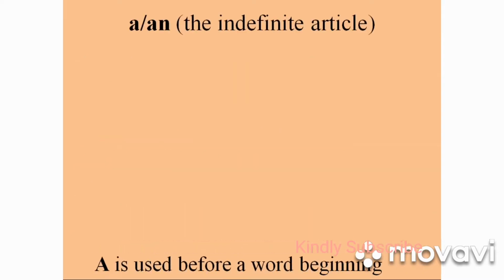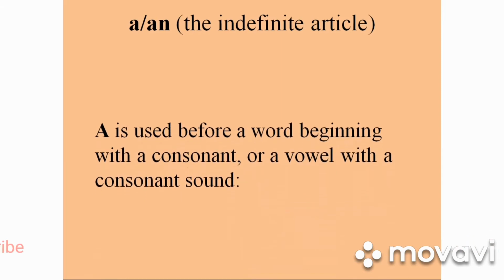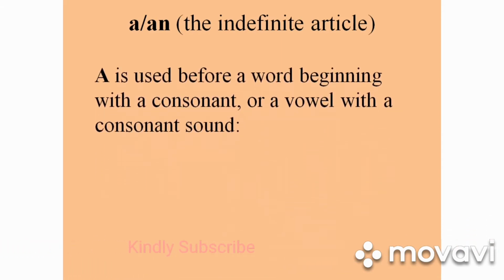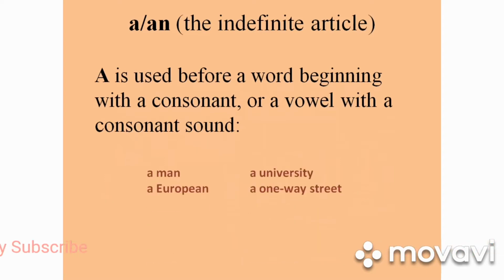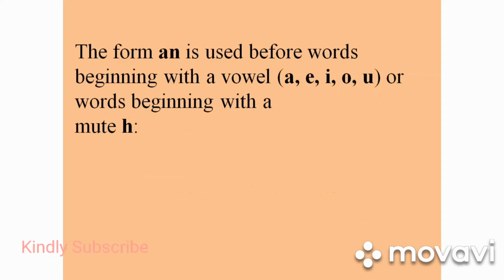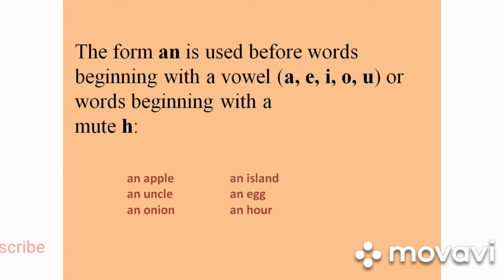Indefinite article: a and an. A is used before a word beginning with a consonant, or a vowel with a consonant sound. For example, a man, a university, a European, a one-way street. The form an is used before words beginning with a vowel, a-e-i-o-u, or words beginning with a mute h sound. For example, an apple, an uncle, an onion, an island, an egg, an hour.